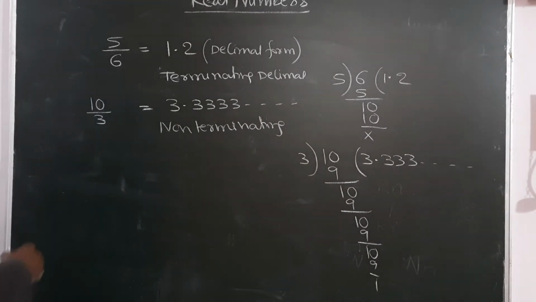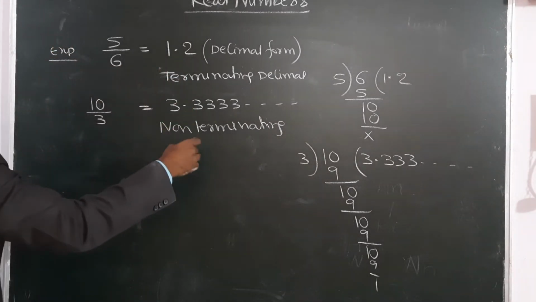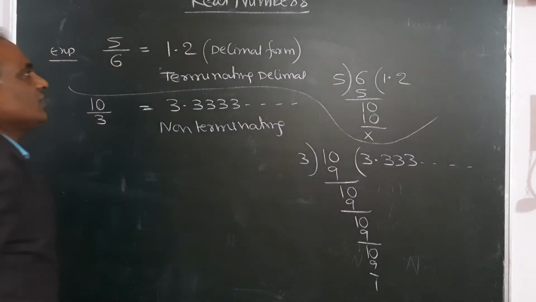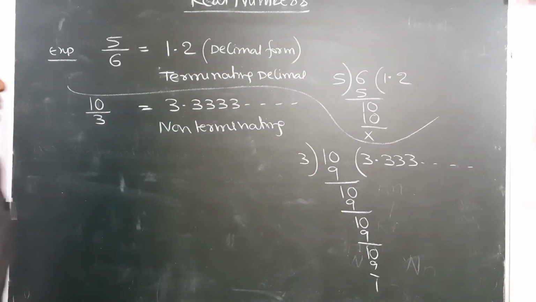Write down. Example: 5 by 6. You write this division and get the answer 1.2 as the quotient.